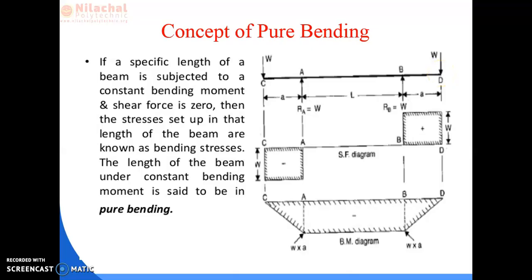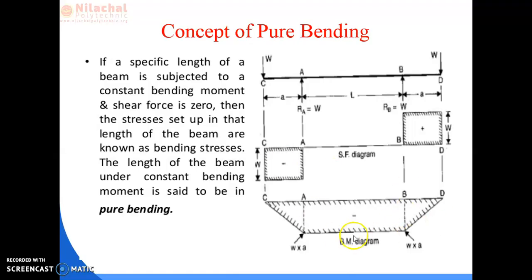From the shear force diagram, we have seen the same value in the BD portion and also in the CA portion. But in the portion A to B, the shear force remains 0, and the portion where the shear force is 0 is known as a pure bending section.